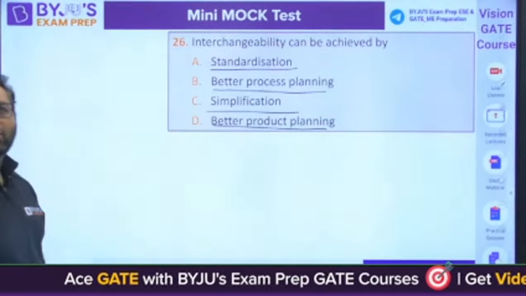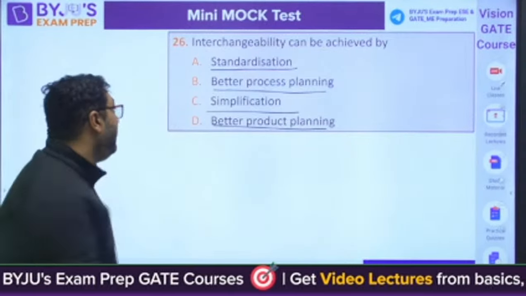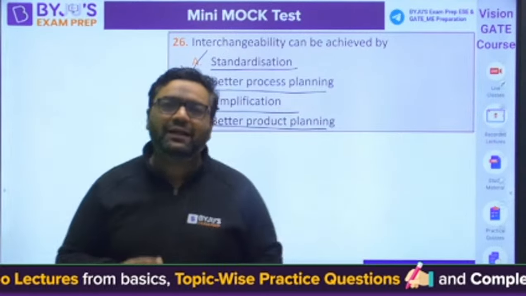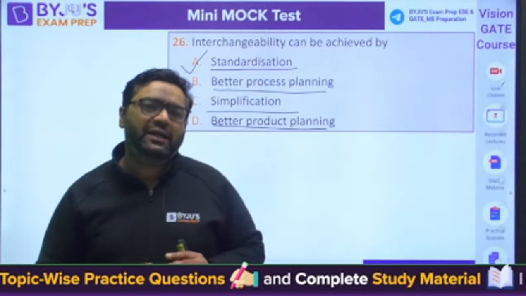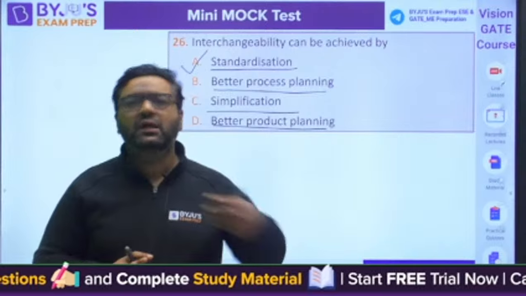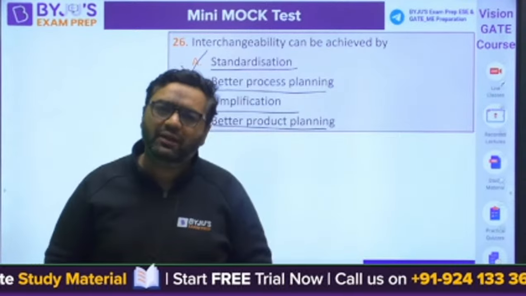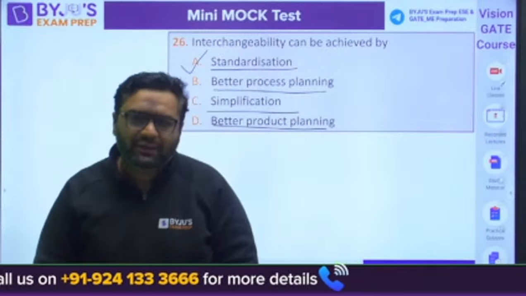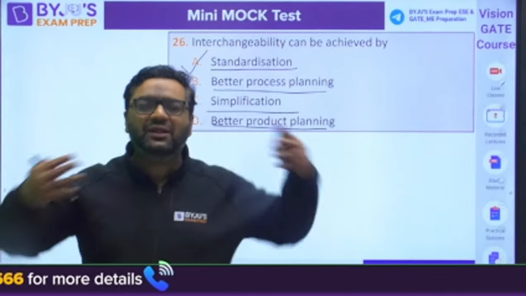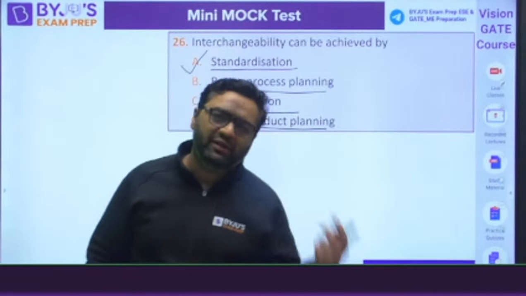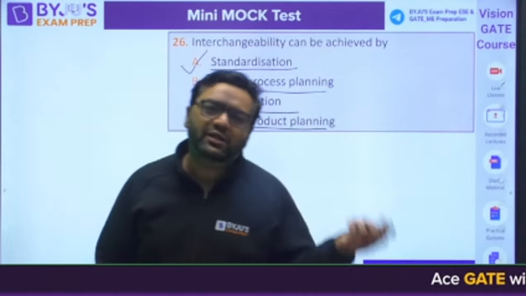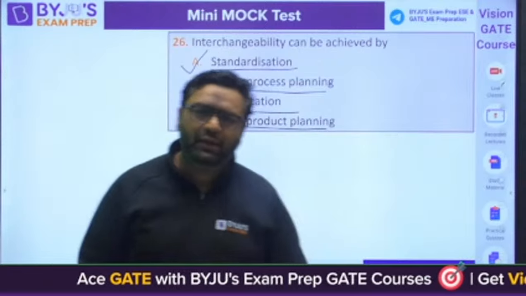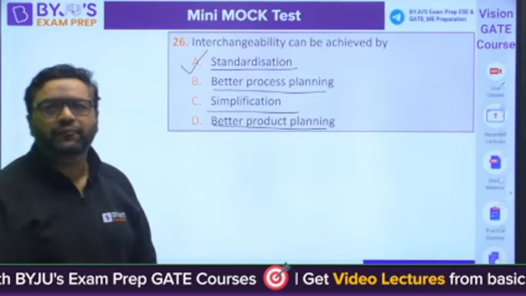The answer will be A, because, my dear, what do you mean by standardization? Like CBSE has made a standard syllabus for 12th class that is followed throughout the country. So if standards are there, interchangeability means the same books can be used in all the universities. That is said to be interchangeability. If a North Indian student sees a South Indian student's book, it is going to be the same. That is interchangeability.